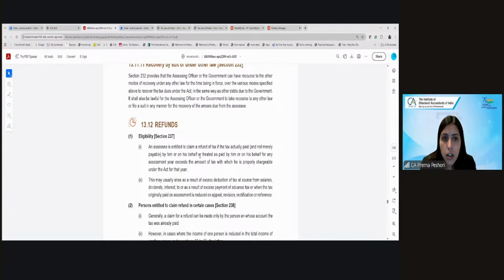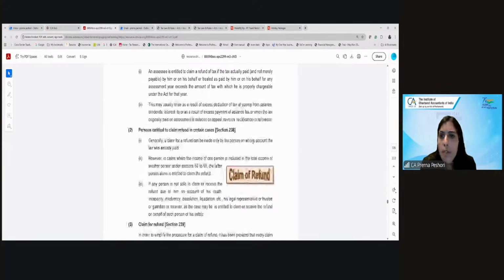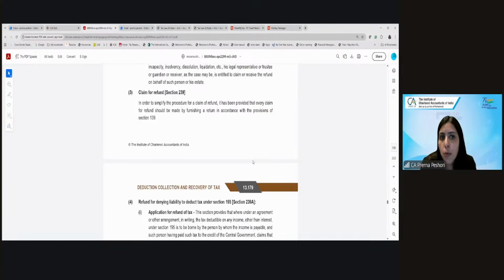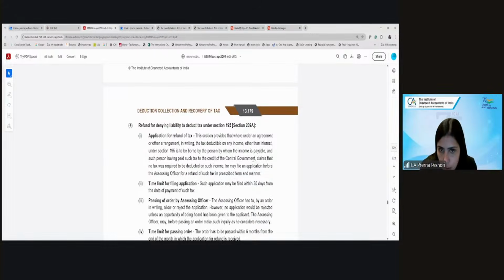So if there is a refund due, you will be given the refund. And as I said, what is the interest on the refund due? 0.5%. Right? So what is the period? From the date you have filed your return till the date you got granted the refund. So you can claim refund in what way? Only by filing the income tax return.